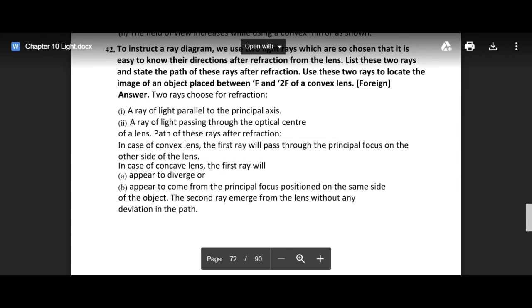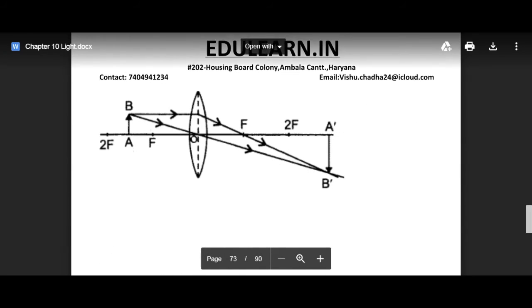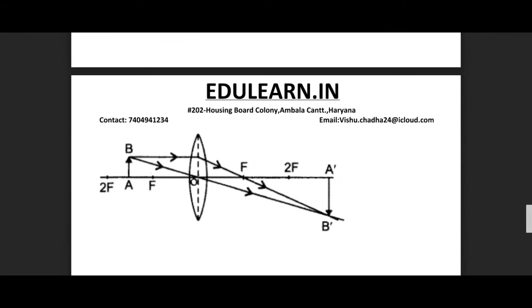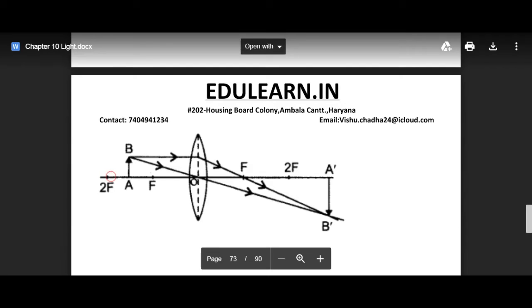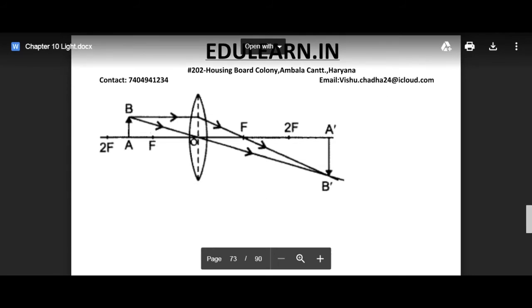The second ray emerges from the lens without any deviation in its path. So this is the ray diagram for the above mentioned case when the object is placed between 2f and f, and the image will be formed beyond 2f on the other side of the lens.